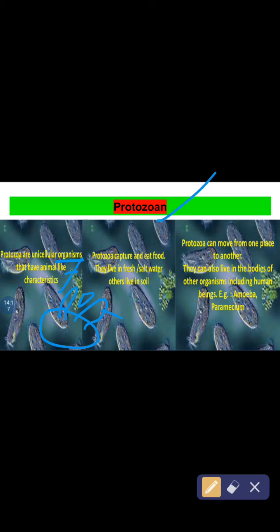Protozoa capture and eat food. They live in fresh and salt water. Others live in soil. And protozoa can move from place to place with the help of these pseudopodia by expanding and contracting. They can also live in the bodies of other organisms, including human beings, for example amoeba and paramecium. So let's move on to the next slide.